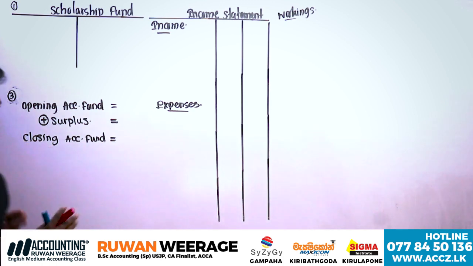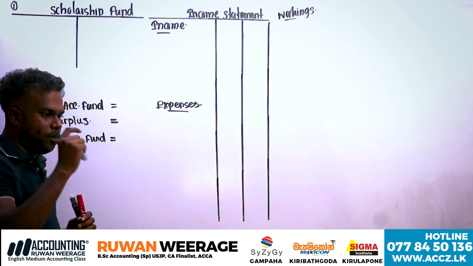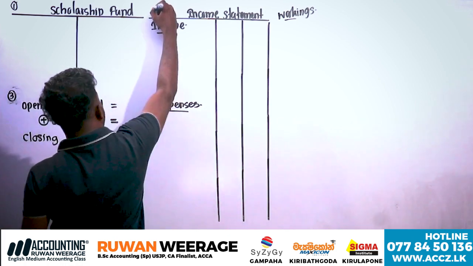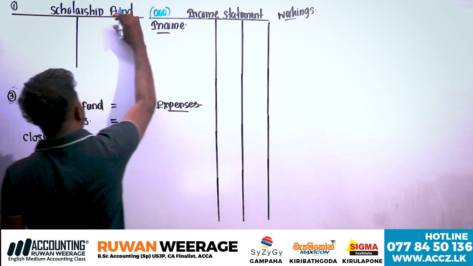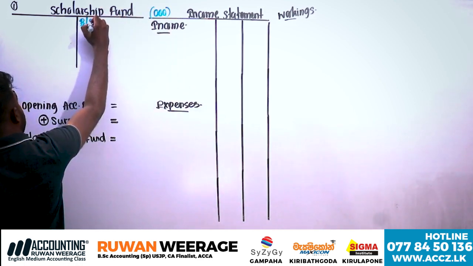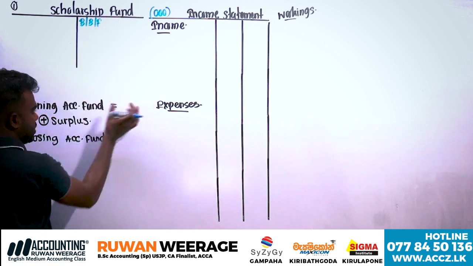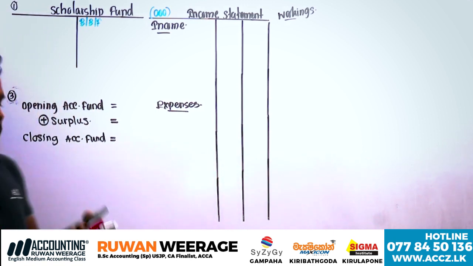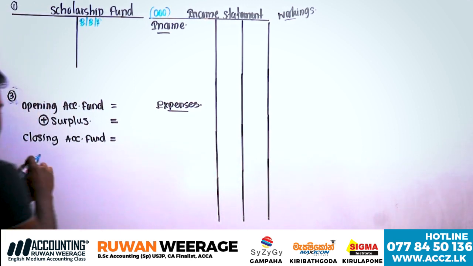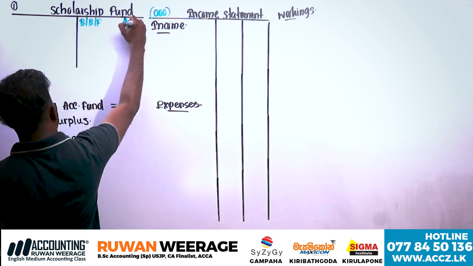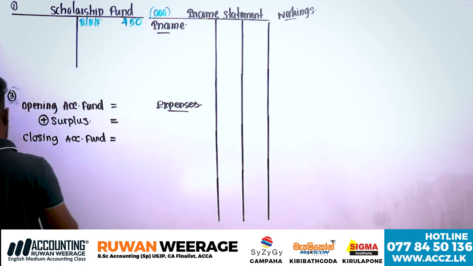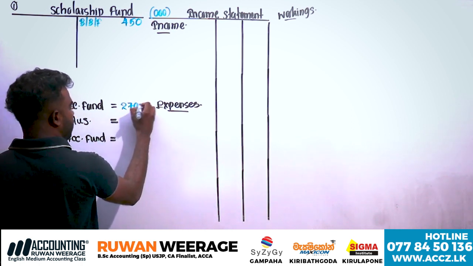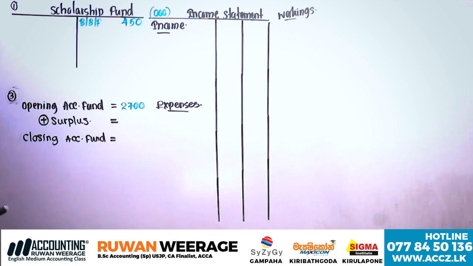First of all, record the opening balances of the accumulated fund and scholarship fund, in thousands. Please record the balances. Balance brought forward, opening balance and accumulated fund balance. Please record it. Opening balances. How much is the opening balance? Scholarship fund 450. Right, 450. Accumulated fund opening balance 2700. These things are given in the opening balances, right?